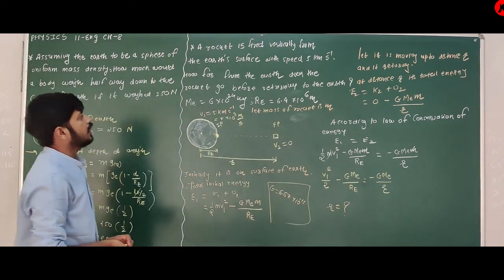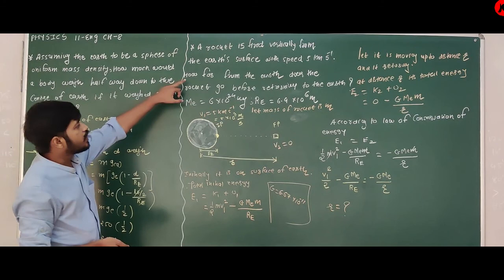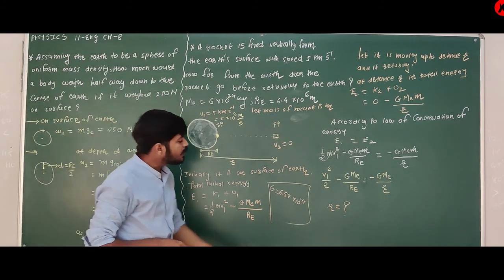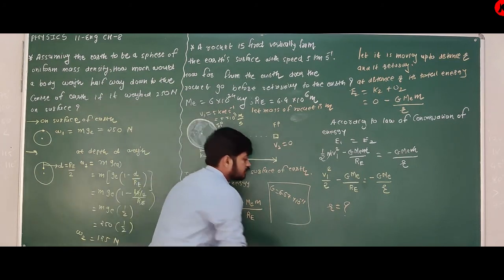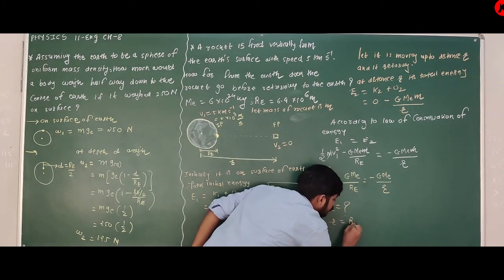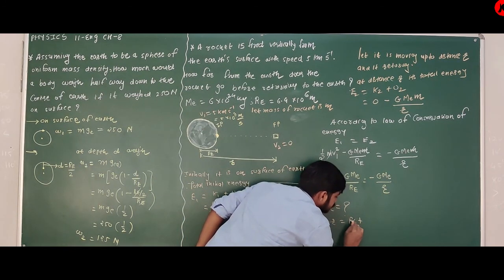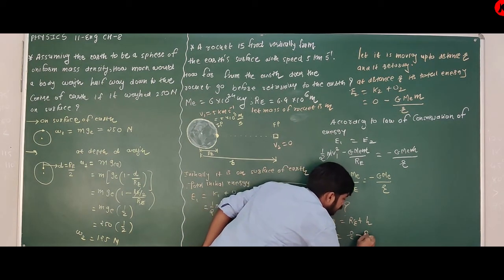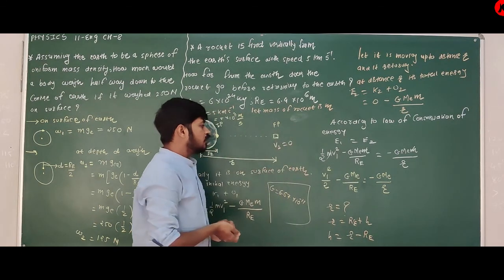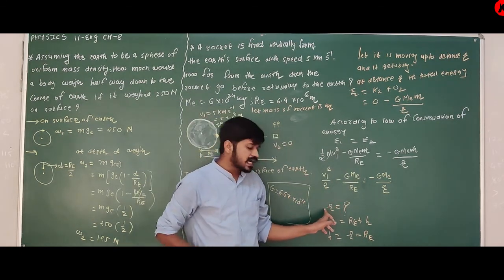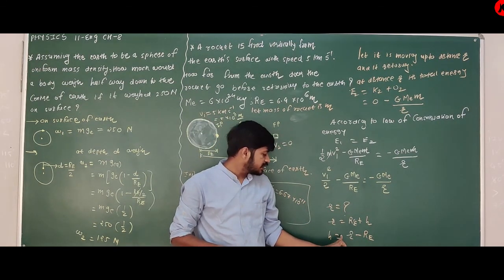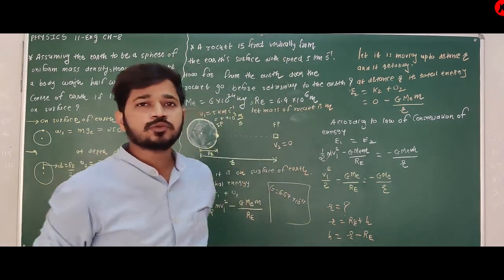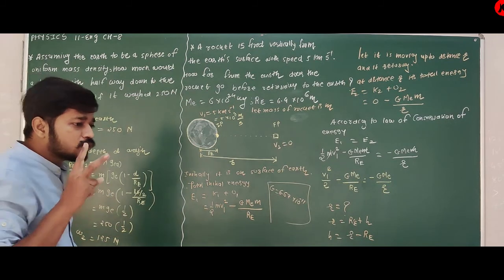You have to find how far from Earth the rocket goes before returning to Earth. From r you can also find h, because r is equal to RE plus h. So h is equal to r minus RE. So once you find r from this equation, you can easily find the height. Clear? So in such questions, you have to think about two situations.